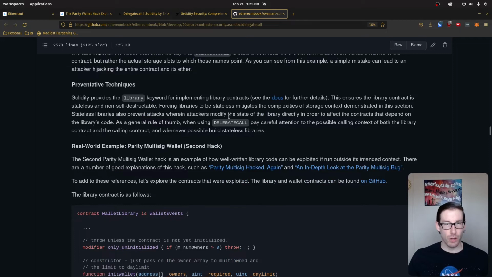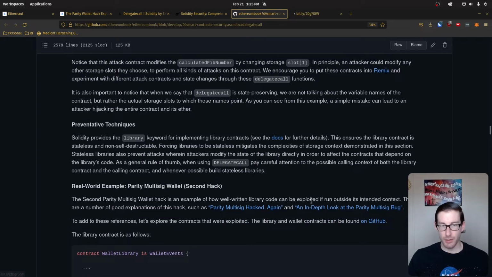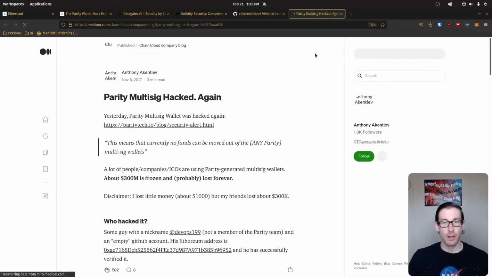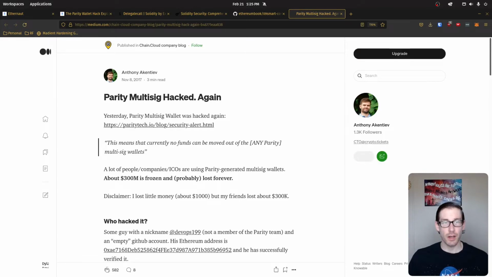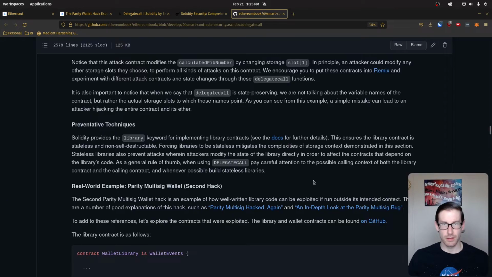And it was a wallet parody. Yeah, this one here, I think. Yeah, so the parody wallet multi-sig got hacked for $30 million. 300 million? No, it's 30 million. Maybe it was 30 million when it happened. Now it's 300 million.